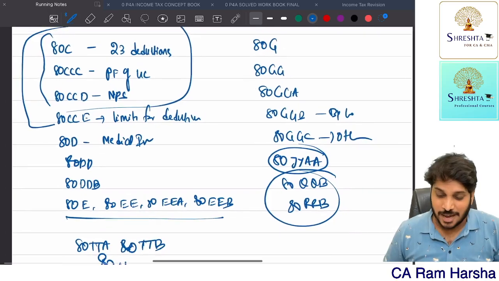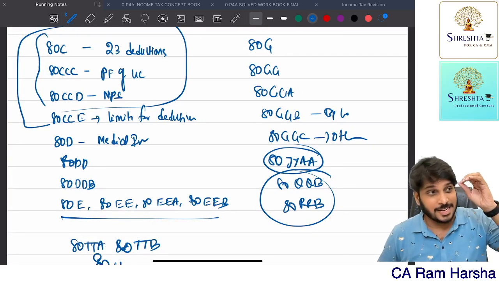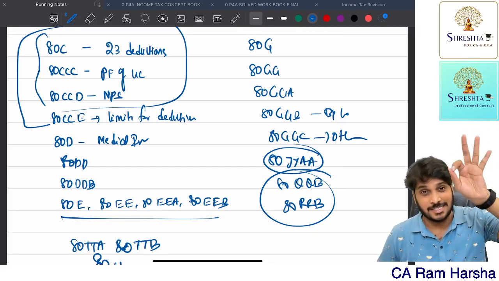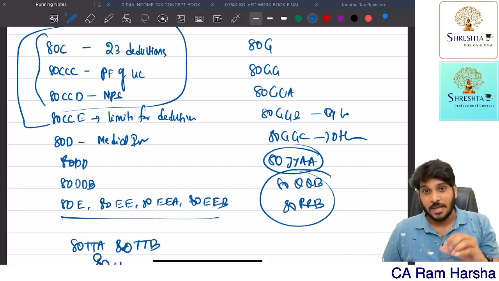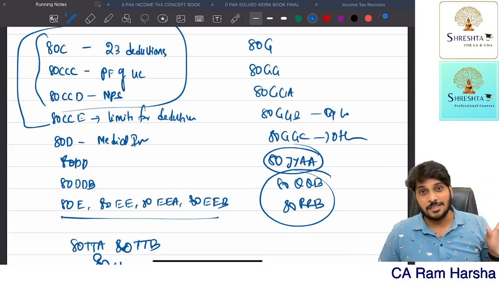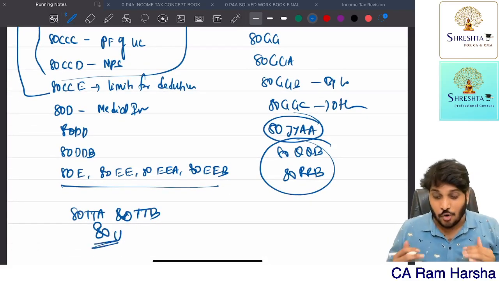These many sections we have right now at CA Inter. Still in CA Final, you have many more sections like 80IA, 80IAB, 80IAC, 80IC, 80ID. Like that, another 10 more sections which we don't have at CA Inter. 80P, there is a section we don't have in CA Inter. 80LA, we don't have in CA Inter. Getting it? So many we have.